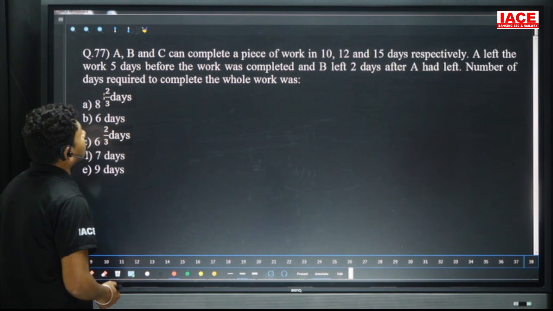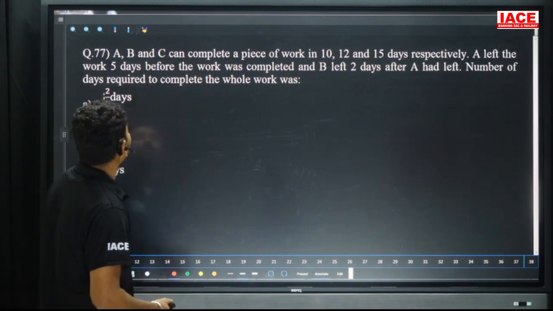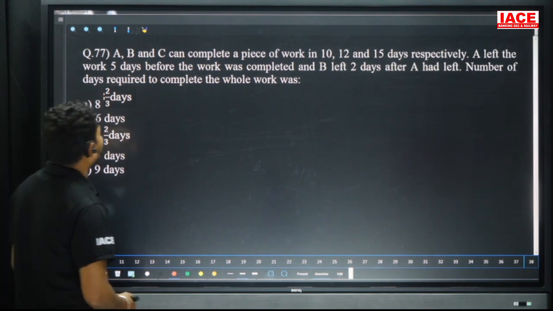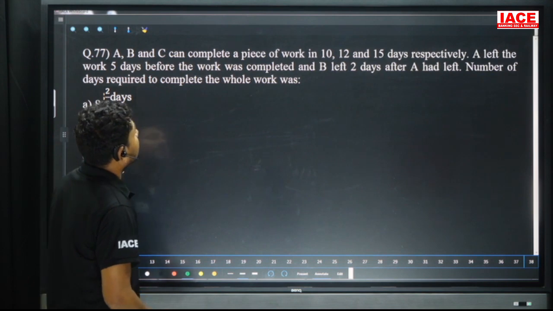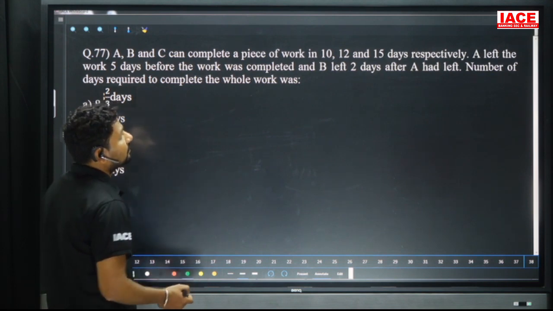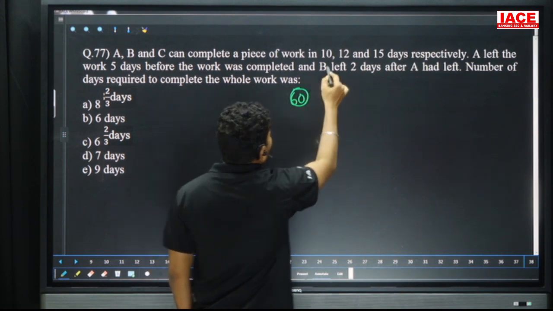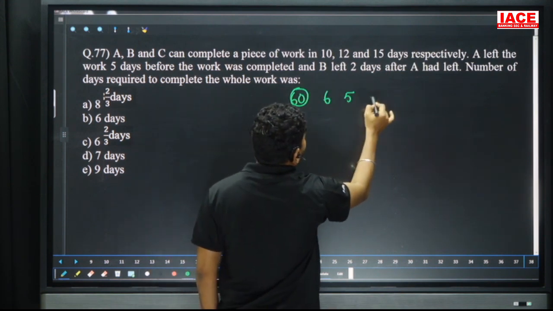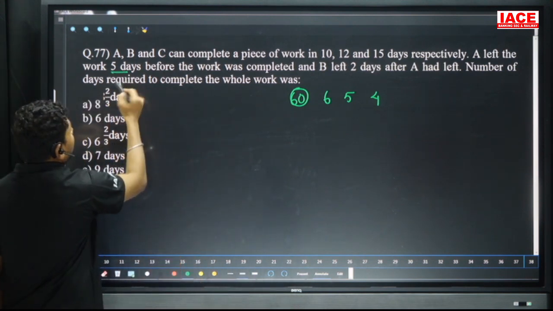A left the work 5 days before the work was completed and B left 2 days after A had left. Number of days required to complete the whole work was. So we have to find the total work is how many days? A, B, C can complete a piece of work in 10, 12, 15 days. So here we'll take the LCM. LCM value is 60. And here it is 6, here is 5, here is 4. These are the efficiencies.